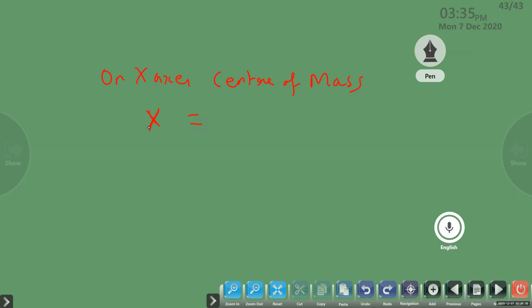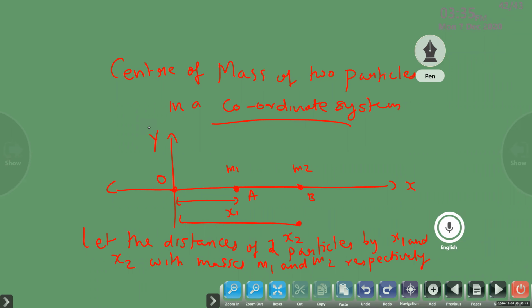Ma'am, can you show that diagram again? Okay. Yeah, okay. So next line.